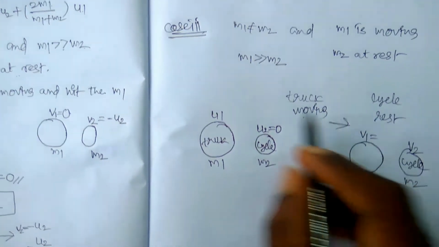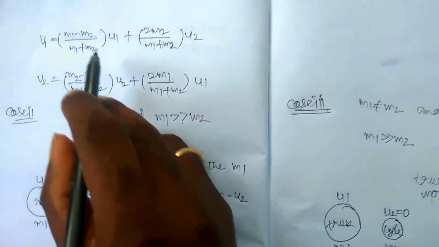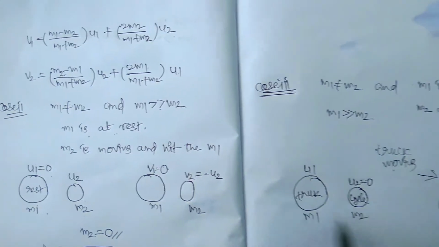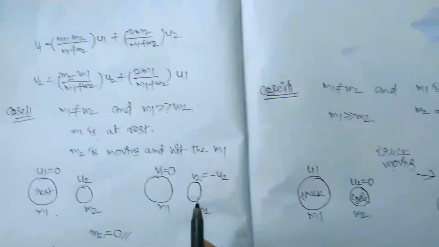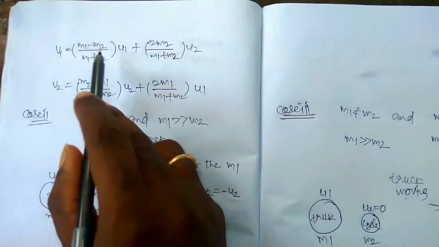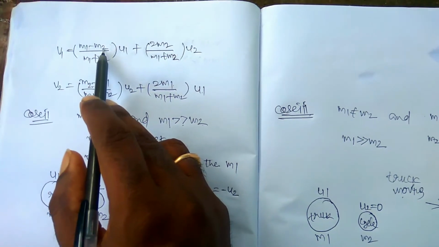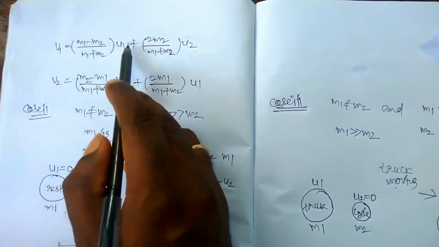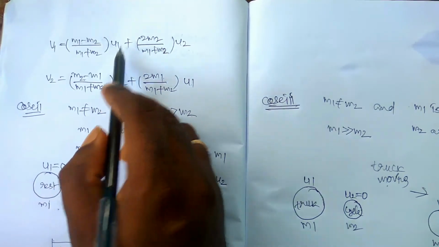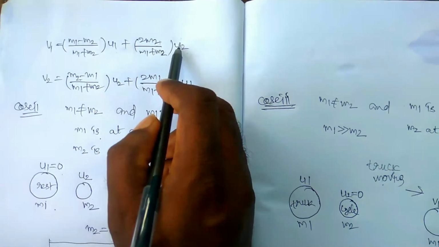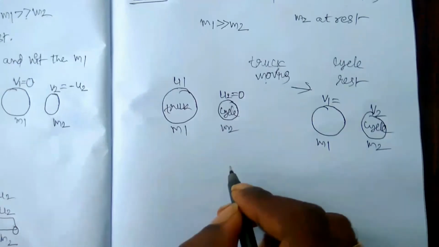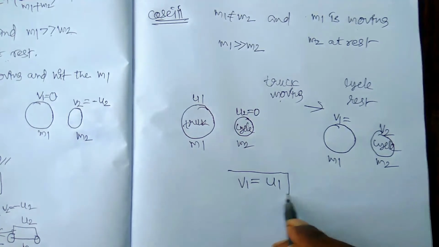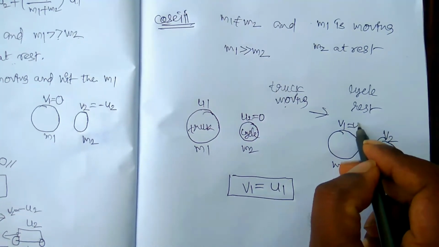So here, how can we find v1? v1 is equal to (m1 minus m2) by (m1 plus m2) into u1. Here m1 is greater than m2, so m2 will be neglected. Replacing m2 by 0, m1 by m1 cancels out, remaining v1 is equal to u1. Here m2 is equal to 0, something into 0 is equal to 0, therefore we can write that v1 is equal to u1.